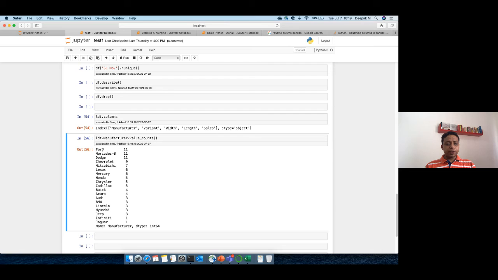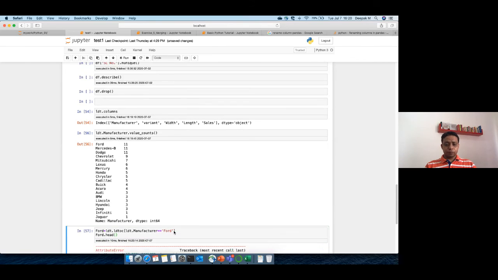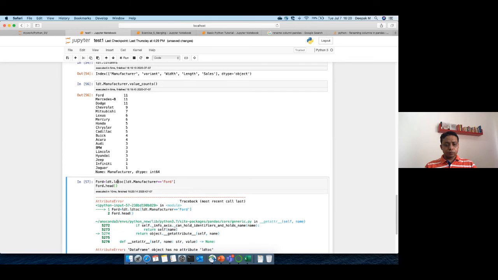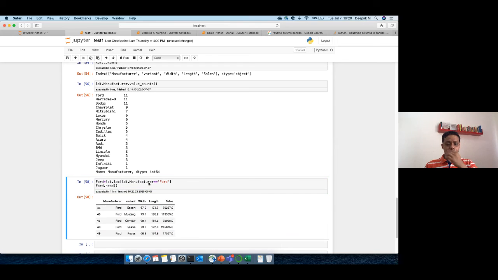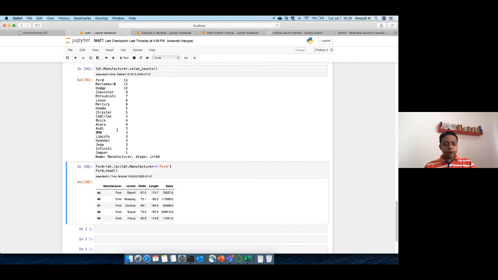Okay, let's say we say Ford. We are creating one data set named Ford and we say how it will be created: LDT.loc, then LDT.manufacturer equal to Ford. And we are taking all the columns. So let's check if it is created correctly or not. Ford.head. It should be loc. Okay, so this is created.